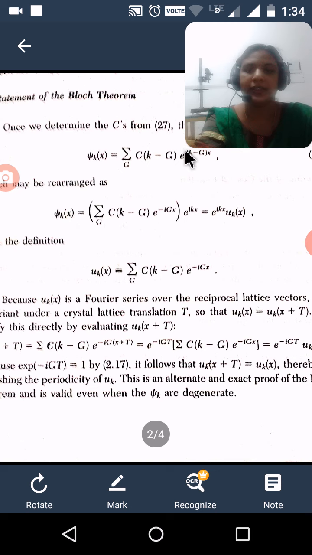Here we split e^(i(k−G)x) into e^(ikx) and e^(−iGx). Then this becomes e^(ikx) uk(x), where uk(x) is defined as Σ over G of c(k−G) e^(−iGx).